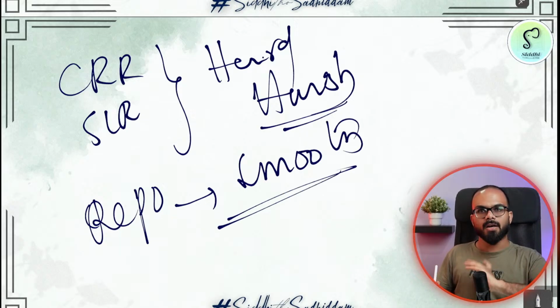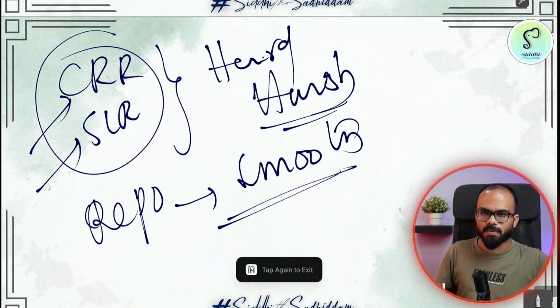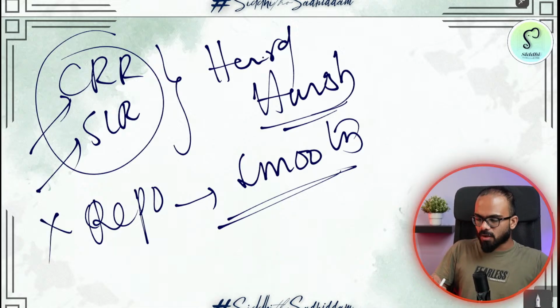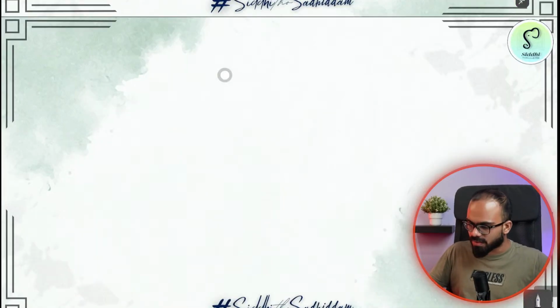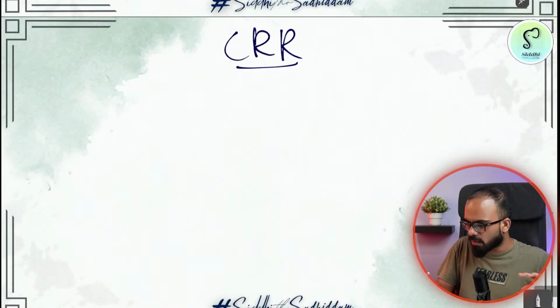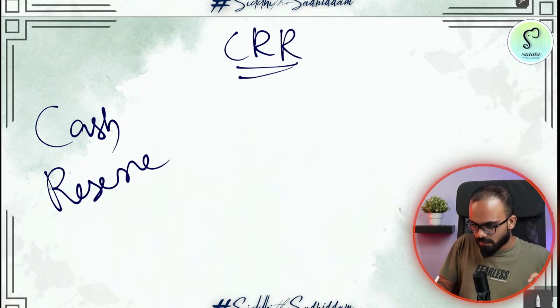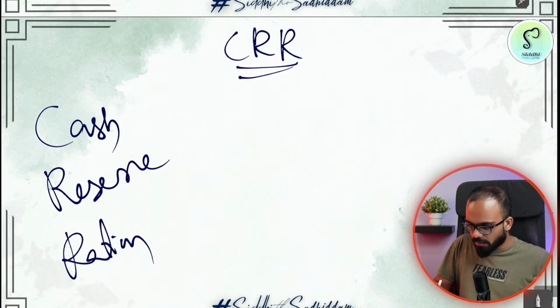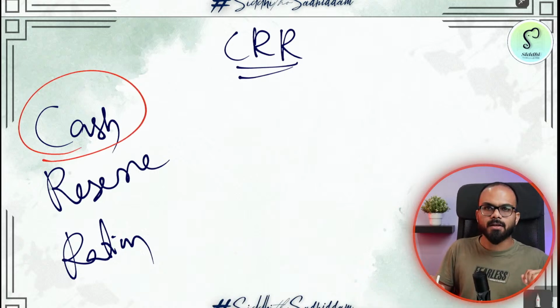Once upon a time, RBI used to do CRR and SLR based operations, but today it is not doing any CRR or SLR, it is doing repo operations. Now I will tell you what is CRR. The full form of CRR is simple: cash reserve ratio. The meaning of this is you should keep this money in the form of cash.